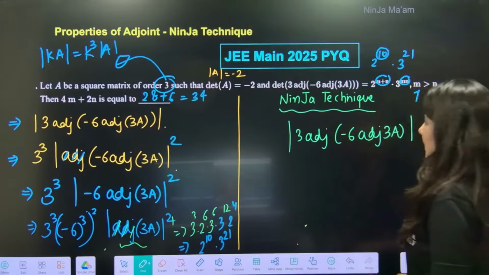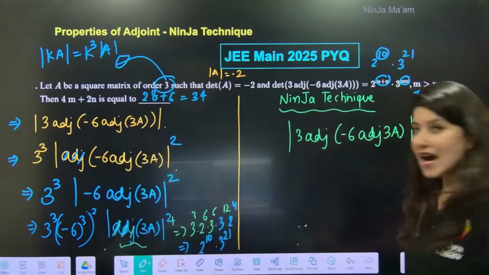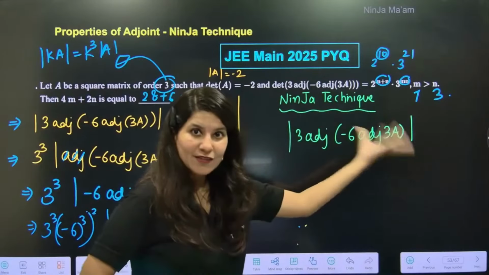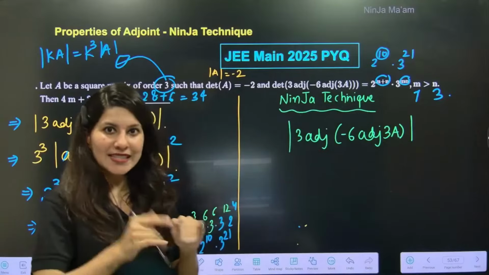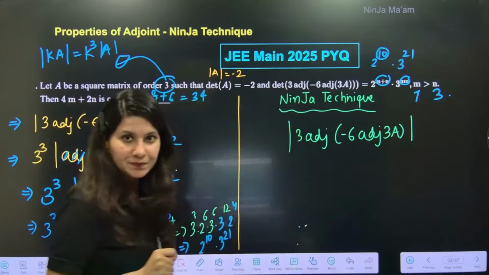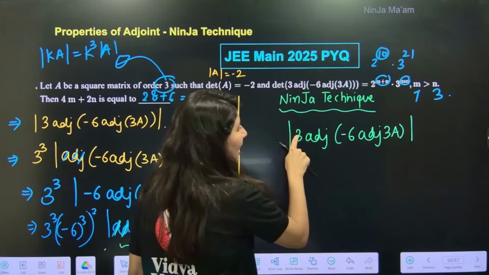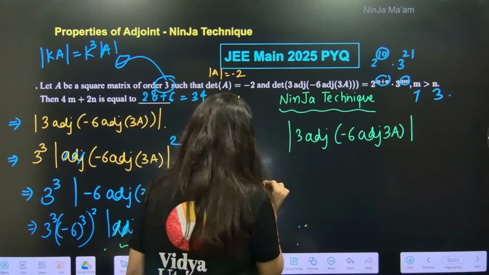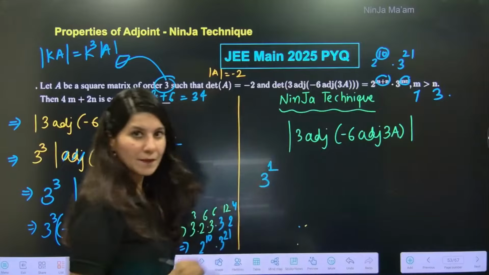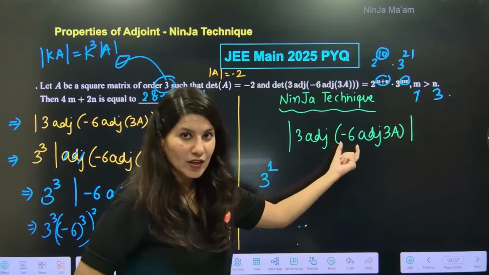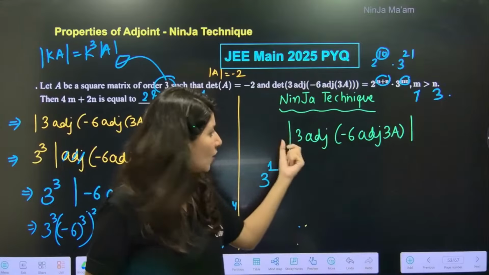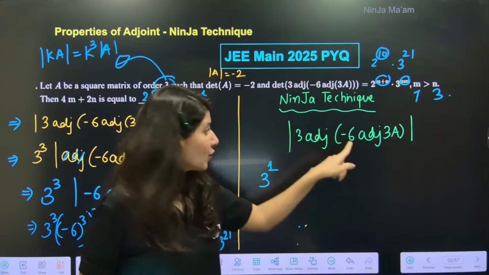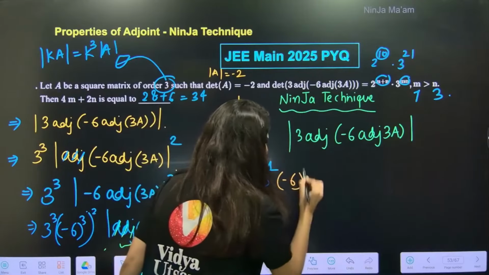Okay, see, what I'm going to do is I am going to pull all the numbers from this adjoint, from the determinant, inside the determinant. So this 3 will come out. This 3 right now is having which power? Tell me. Ma'am, 3 right now is having power 1. So it will come out, but right now this is power 1 only. Okay, ma'am. Now let's talk about -6. Okay. So ma'am, -6 will come out, but you know what? Because it is inside adjoint, single adjoint. So -6 power 2 will be there.